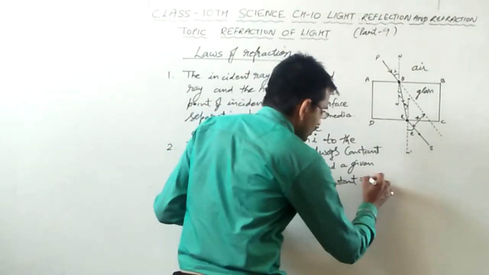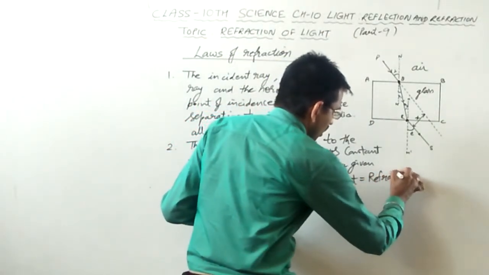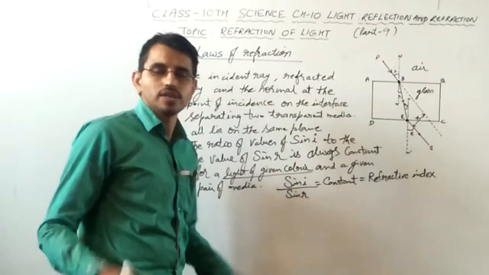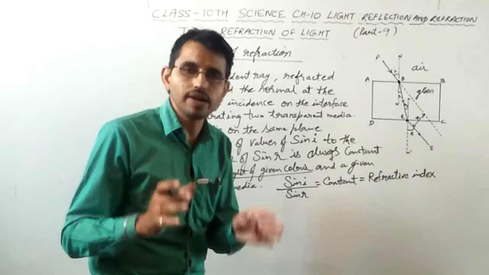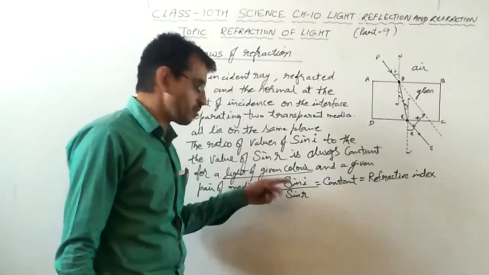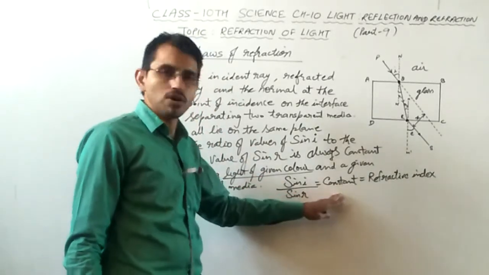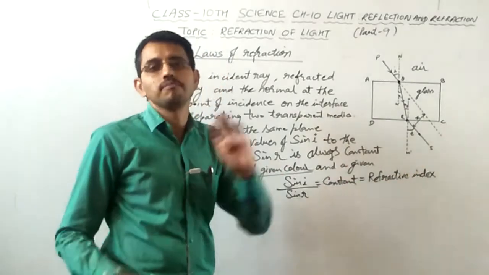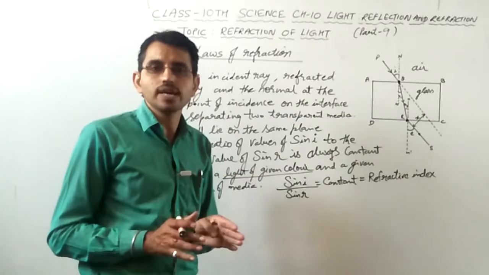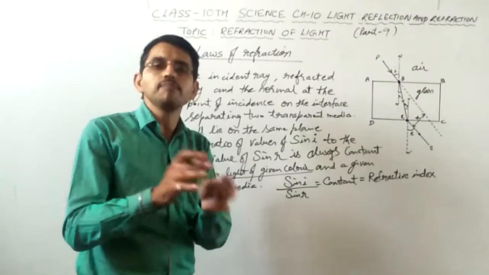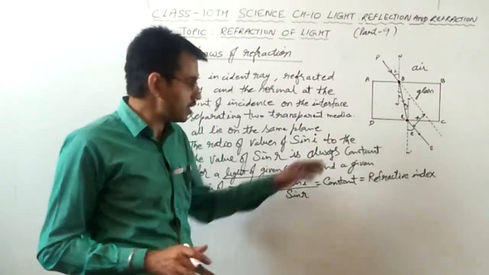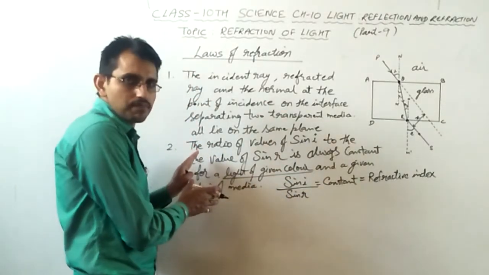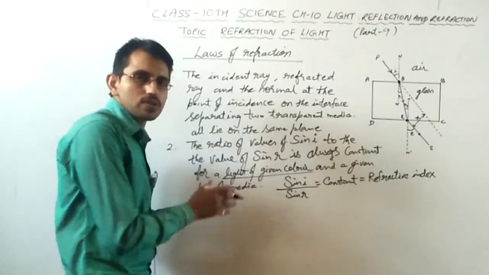This constant is called refractive index. This constant is called the refractive index of the medium. The ratio of sin i and sin r will be a constant value, and this constant is called the refractive index of the medium. What is refractive index actually? It is the light bending ability of the medium that we will discuss soon in detail. Just now, what this law is, that the ratio of sin i and sin r is constant.